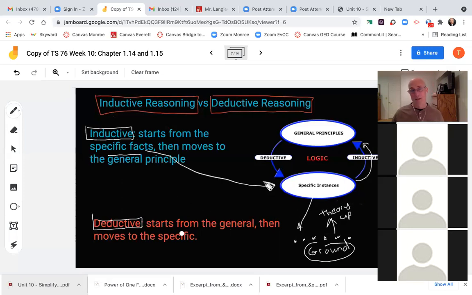Conversely, deductive reasoning starts from the general idea, starts up above, the general principle, and you move down to the specific, okay?